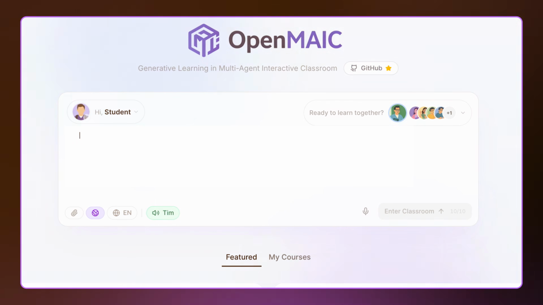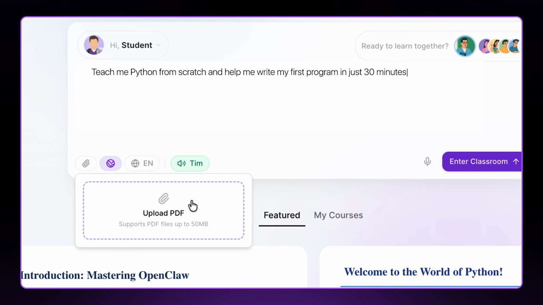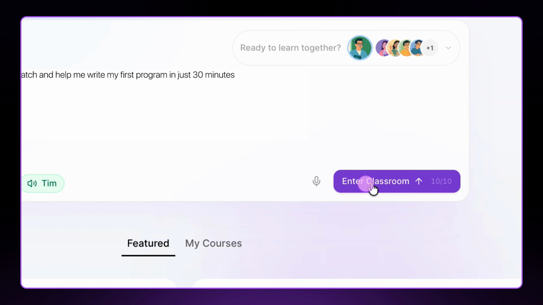This already sounds so interesting and I'm so excited to see how this actually feels. So I'm going to type something very simple. Teach me Python from scratch and help me write my first program in next 30 minutes. So you can also enable web search so the course uses the latest information for generating the content for you. And you can even attach any files you want to use as course material. I'm loving it already.